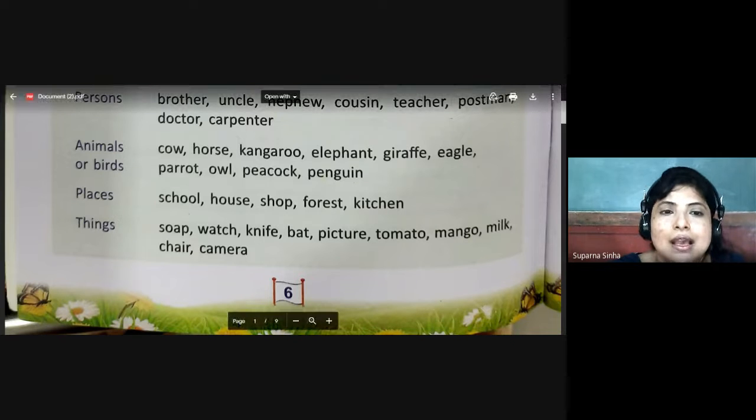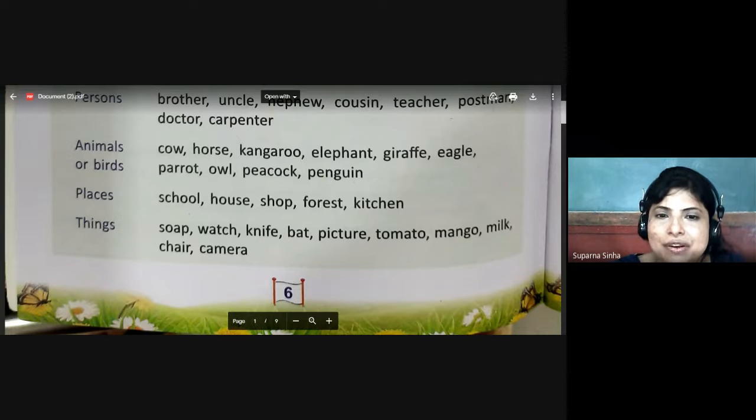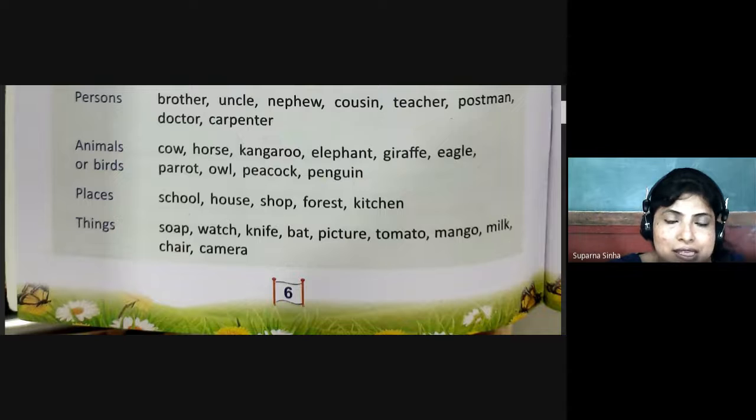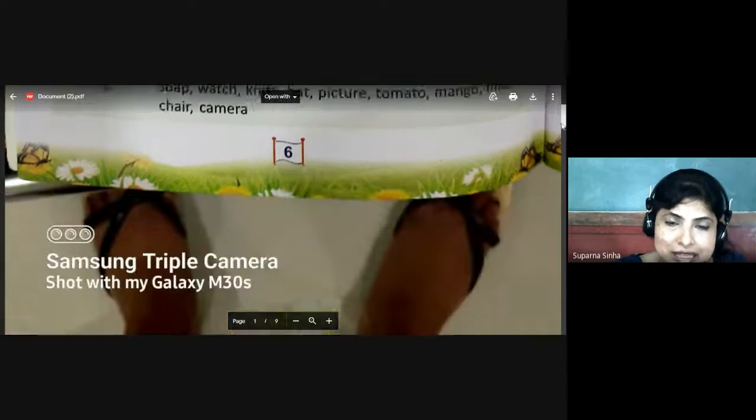Things: shop, soap, watch, knife, bat, picture, tomato, mango, milk, chair, camera. These all make us aware about things. After listening to soap, we understand that this is a thing. Camera, chair, yes, everything is a thing. They are not person, animal, or place. So, these naming words are called things.